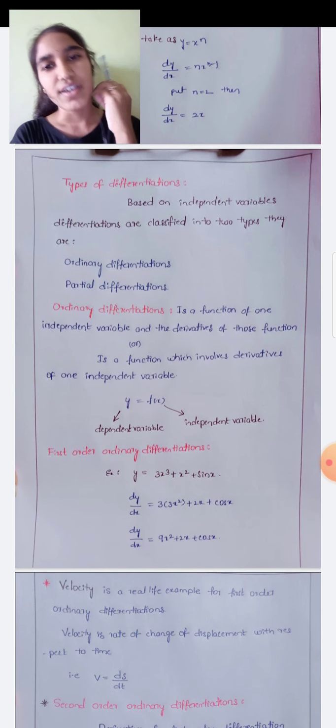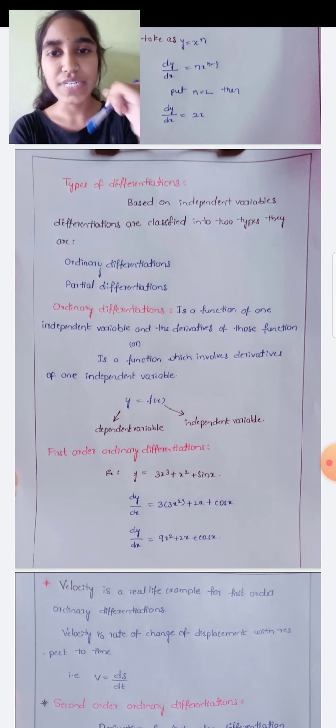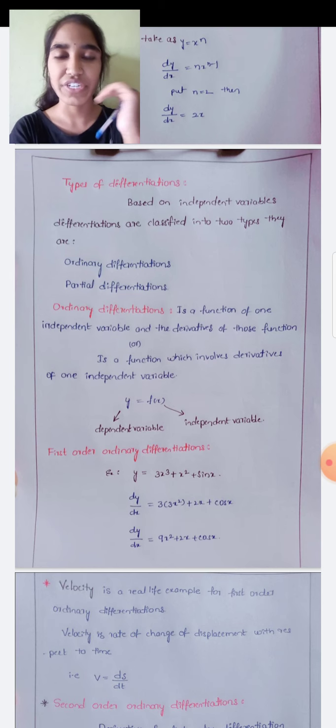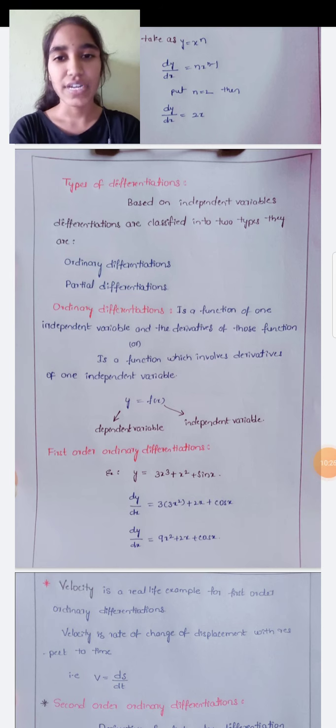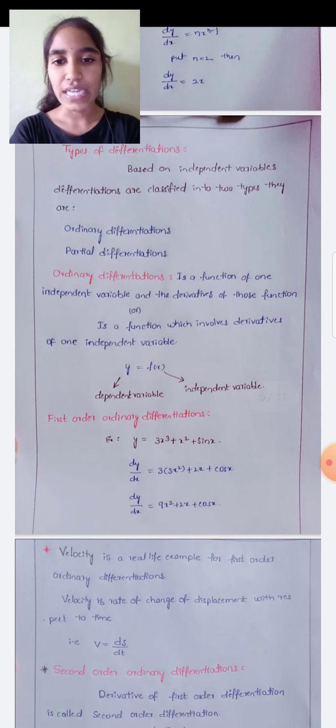So, we know the basics and the fundamental principle. Now, we go to the types of differentiation. What we said up to now, differentiation deals with dependent and independent variables, right? Based on the independent variables, differentiation is classified into two types: one is ordinary differentiation and the other is partial differentiation. One by one we will discuss ordinary and partial differentiation and their orders also.